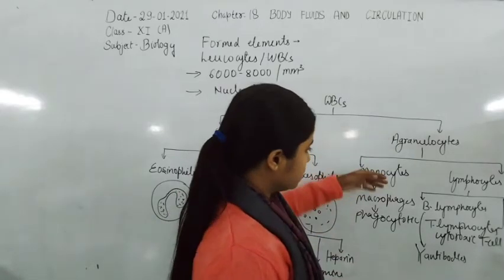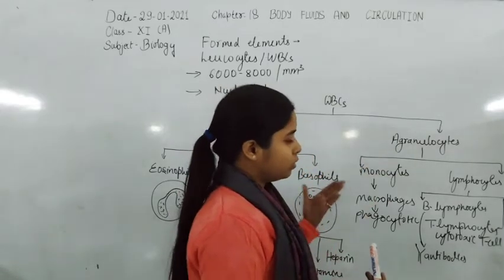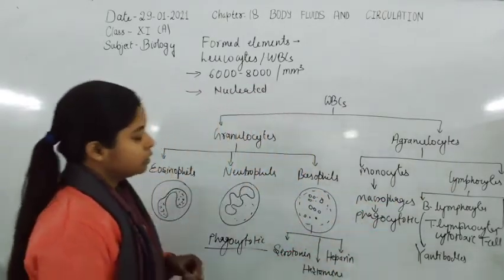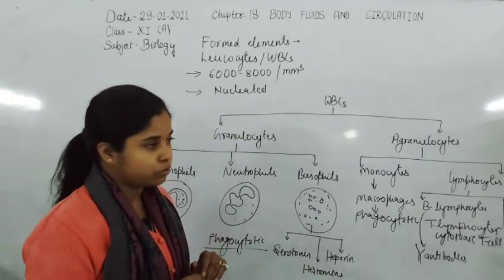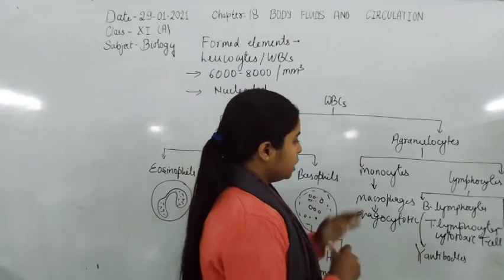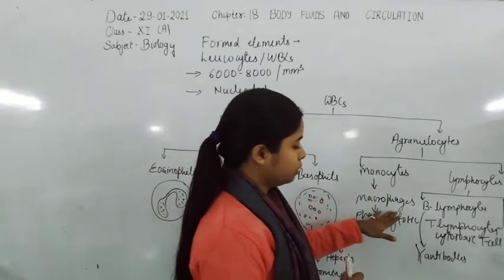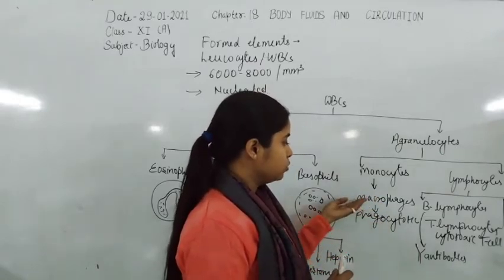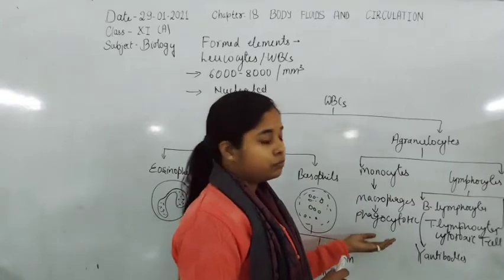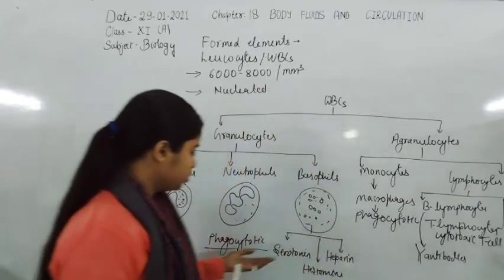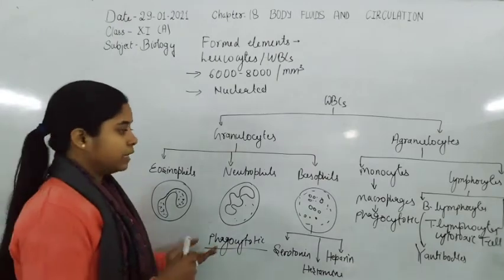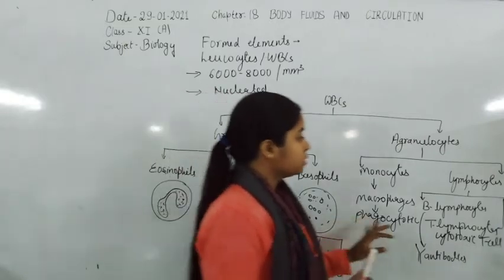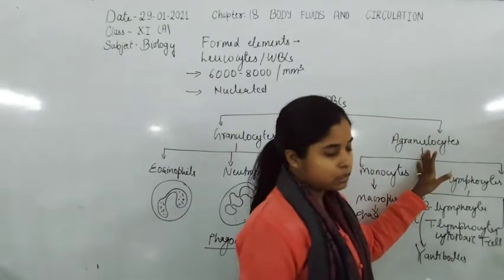Now agranulocytes are of two types: monocytes and lymphocytes. Monocytes are phagocytotic in nature. When matured, monocytes become macrophages, the mature macrophages. These cells are phagocytotic in nature, so they are also able to engulf bacteria or viruses and destroy them, like neutrophils. Now the second type of agranulocytes are lymphocytes.